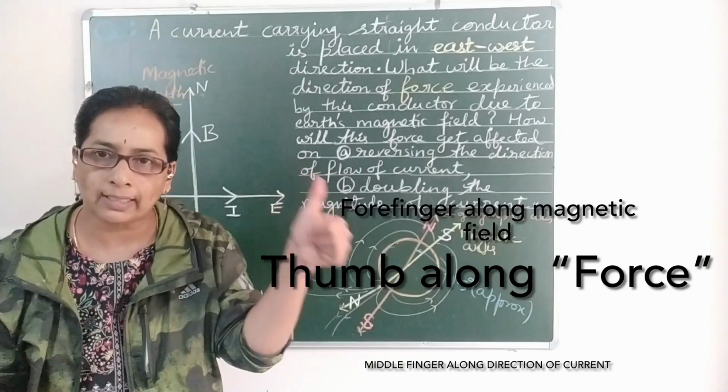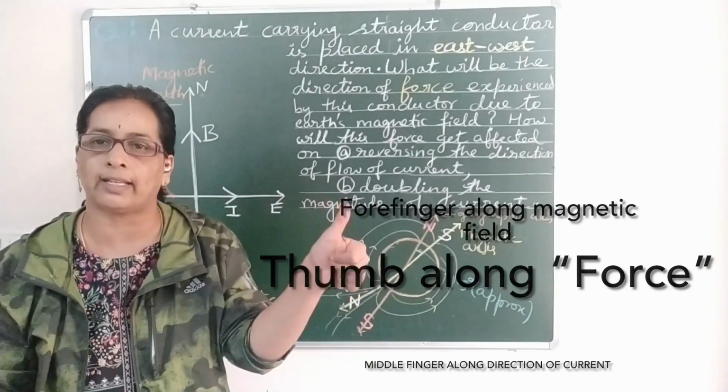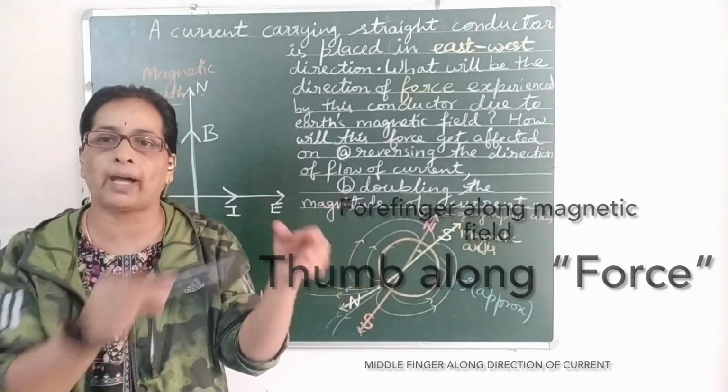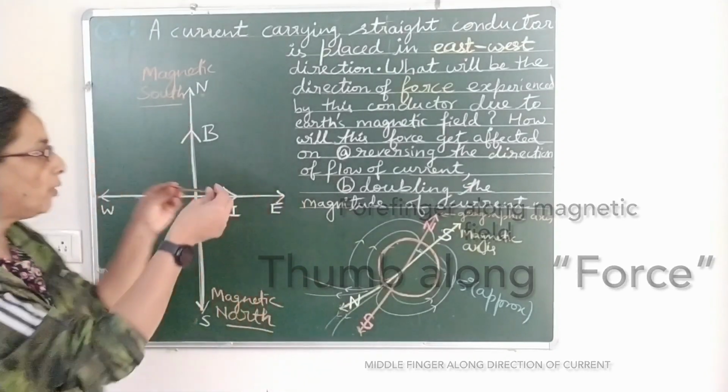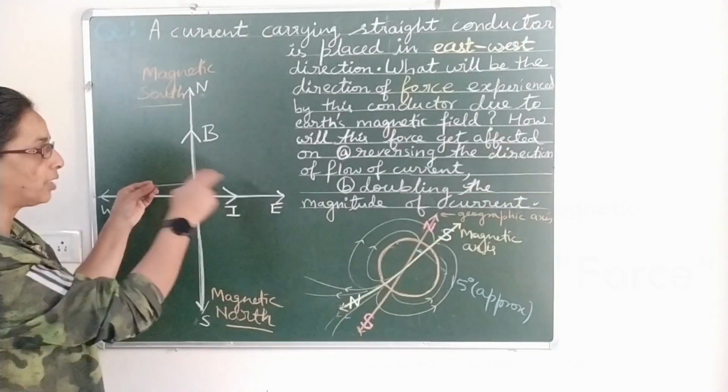So we have to find the thumb direction. The thumb gives the direction of force experienced by the current carrying conductor which is placed in the east-west direction.